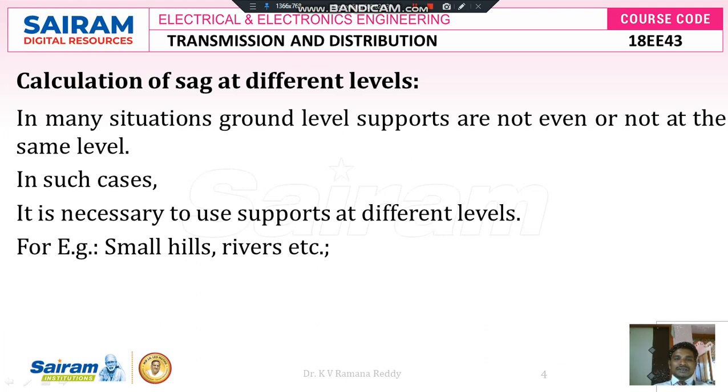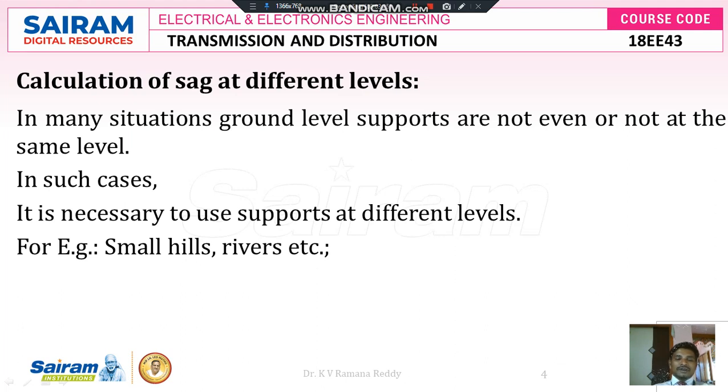In the earlier class we discussed the calculation of sag at the same level of towers, but here we are discussing the calculation of sag at different levels, where tower 1 is placed at some height from the ground and tower 2 is placed at another height from the ground. This is because practically we have places where we need to cross small hills and rivers. When constructing the transmission system, the height of the towers will be unequal. So it is necessary to use supports at different levels.